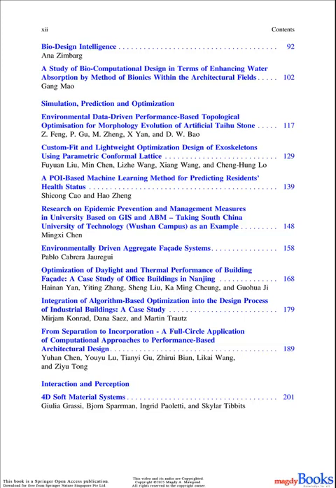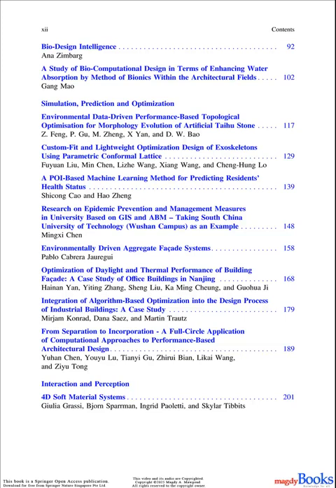11. Environmental data-driven performance-based topological optimization for morphology evolution of artificial Taihu stone. Zi Feng, PGU, M. Zheng, X. Yan, and D.W. Bao. 12. Custom fit and lightweight optimization design of exoskeletons using parametric conformal lattice. Fuyuan Liu, Min Chen, Li Jie Wang, Shang Wang, and Shengheng Lo.